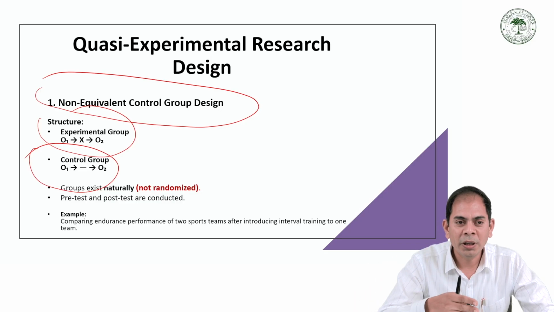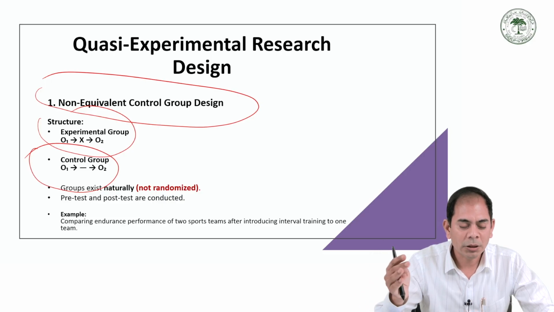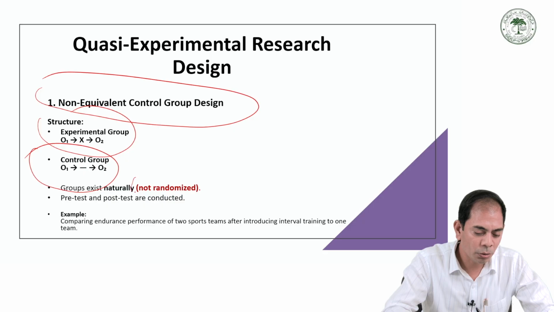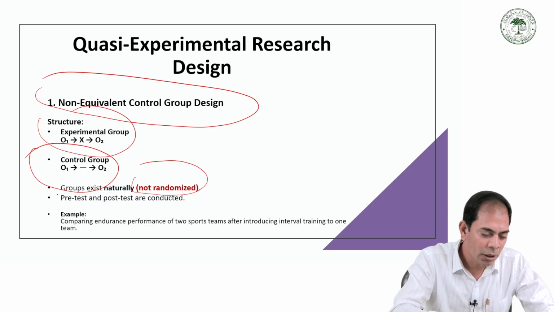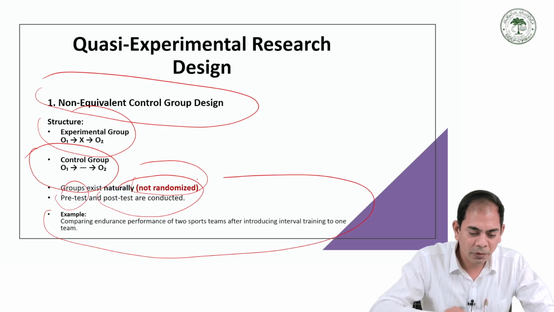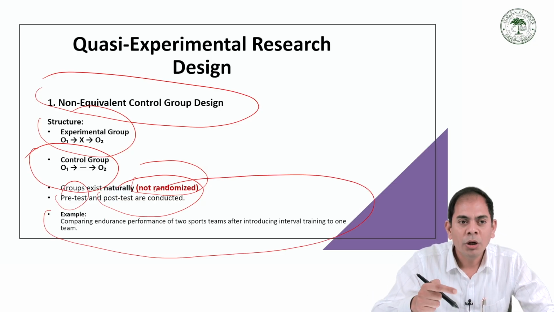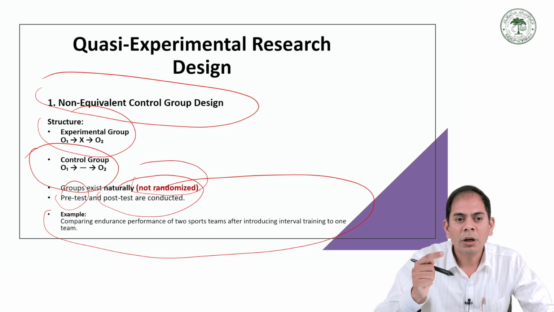In the control group, pre-data is recorded, no treatment, and post-data is recorded. The groups exist naturally, which means no randomization. This is the basic principle, so pre-test and post-test are conducted. This is called the quasi-experimental research design in non-equivalent control group design.